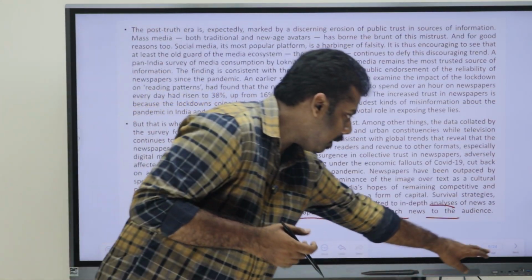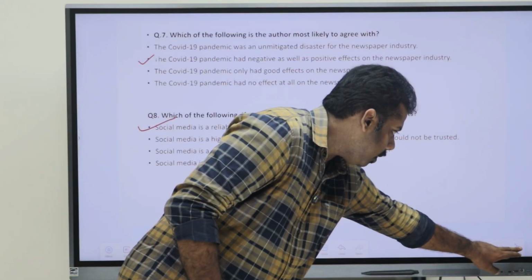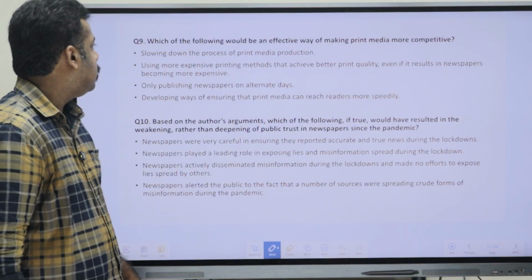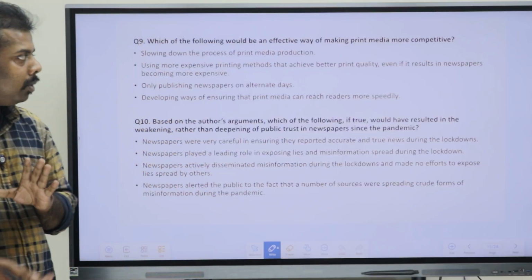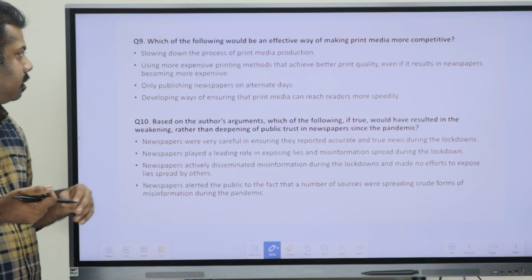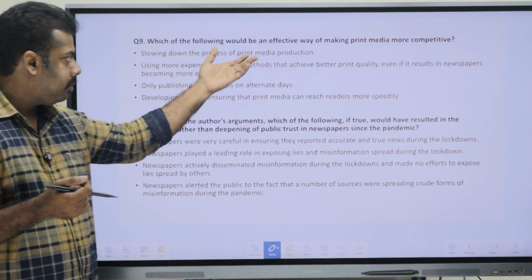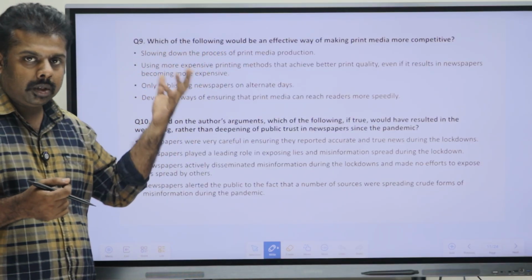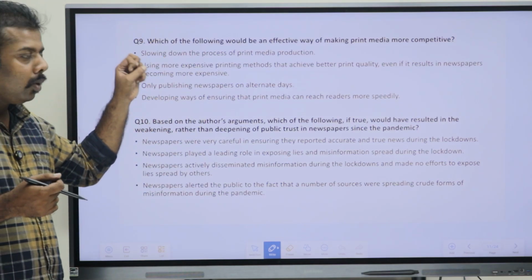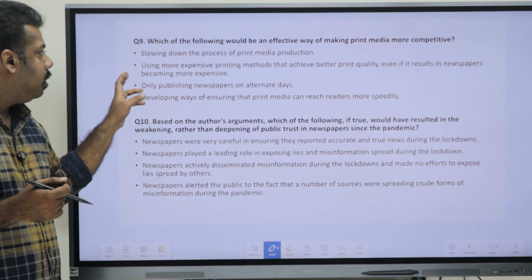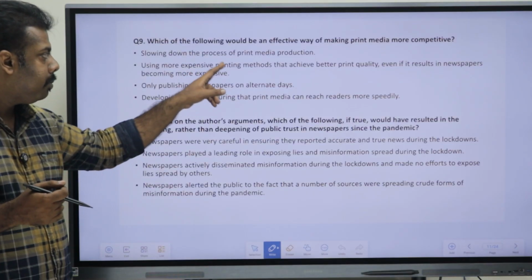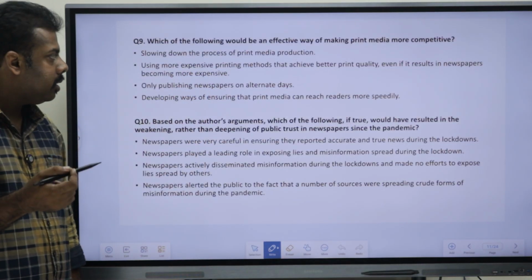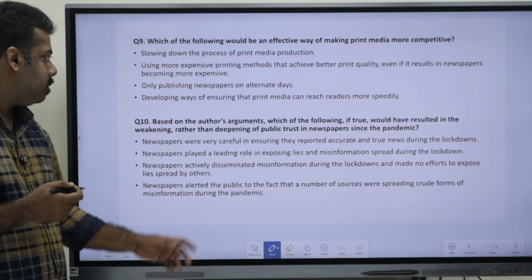Now if we go back to the questions, that is the ninth one. Which option could be marked as an answer here? Slowing down the process of printing media production is not any sort of positive thing, or the solution here. Using more expensive printing methods to achieve better print quality, even if it results in newspapers becoming more expensive.